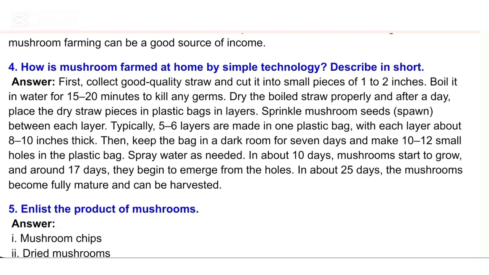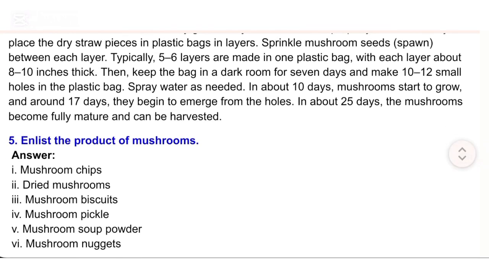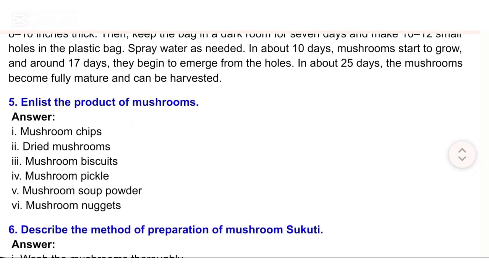In about 10 days, mushrooms start to grow, and around 17 days, they begin to emerge from the holes. In about 25 days, the mushrooms become fully mature and can be harvested.